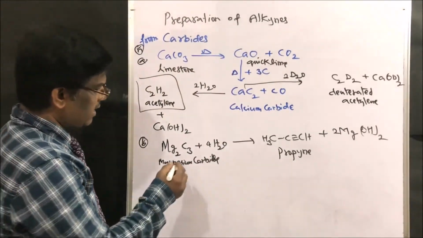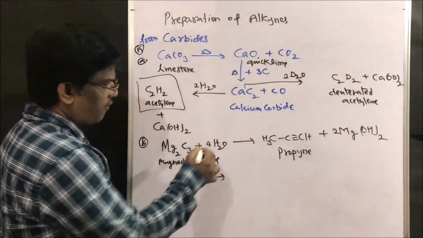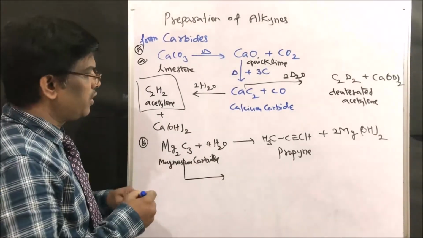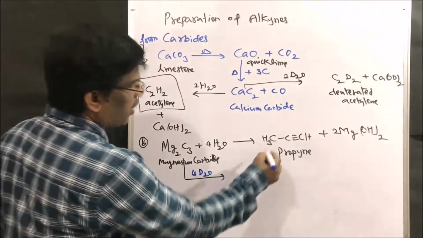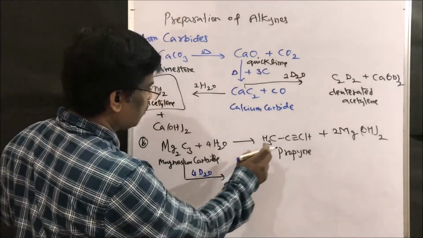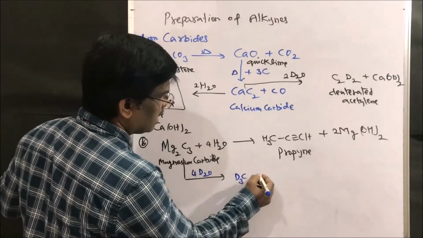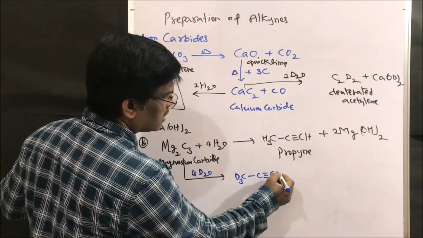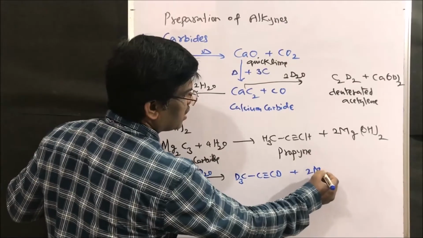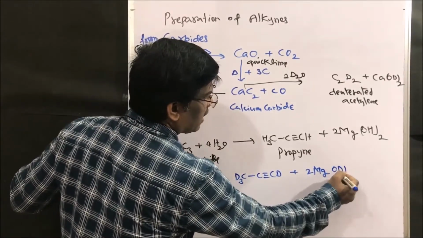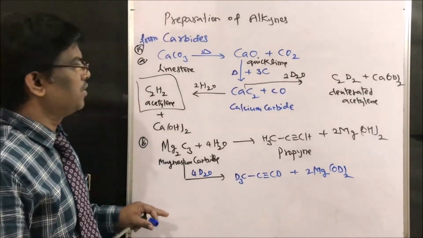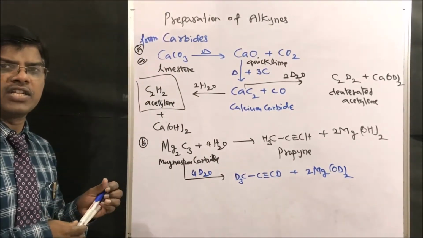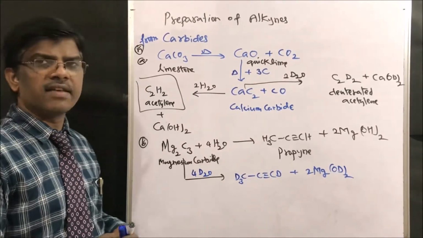In a similar manner, if I use deuterated water, 4 D2O, instead of this water, what am I going to get? CD3-C≡CD plus 2 Mg(OD)2. This is how I am going to get deuterated propyne. So these are the methods for the preparation of alkynes. Dear friends, let us see the physical properties of alkynes.